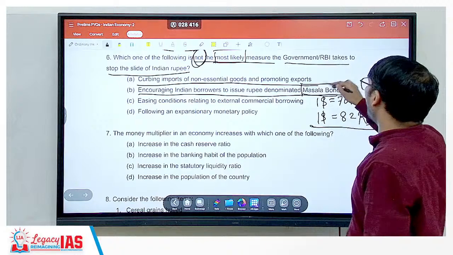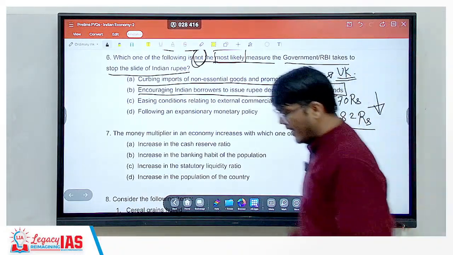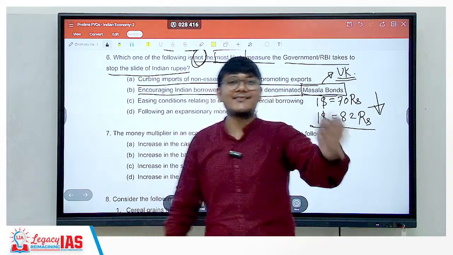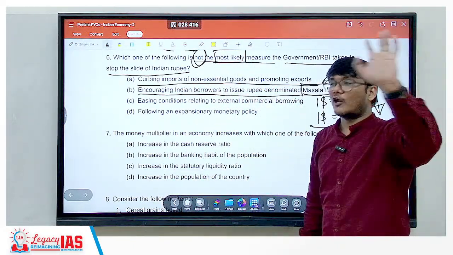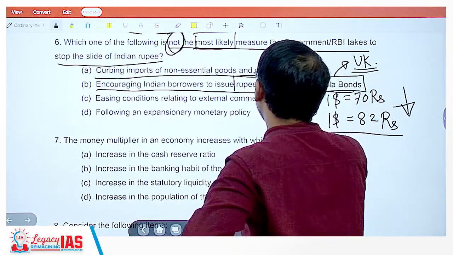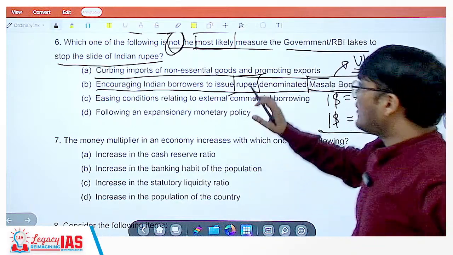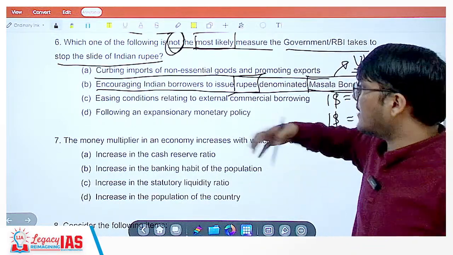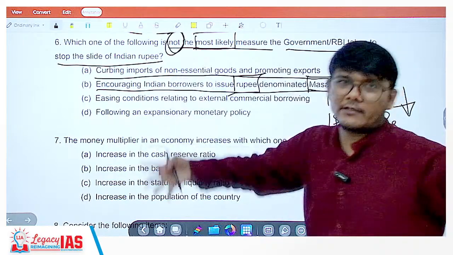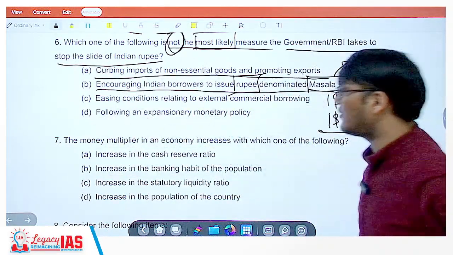This masala bond, it's there in UK as well. It is not denominated in pounds or dollars. It is denominated in rupee. So by doing that, you are making the Indian rupee hot. People will demand more Indian rupees, so that will appreciate its value.